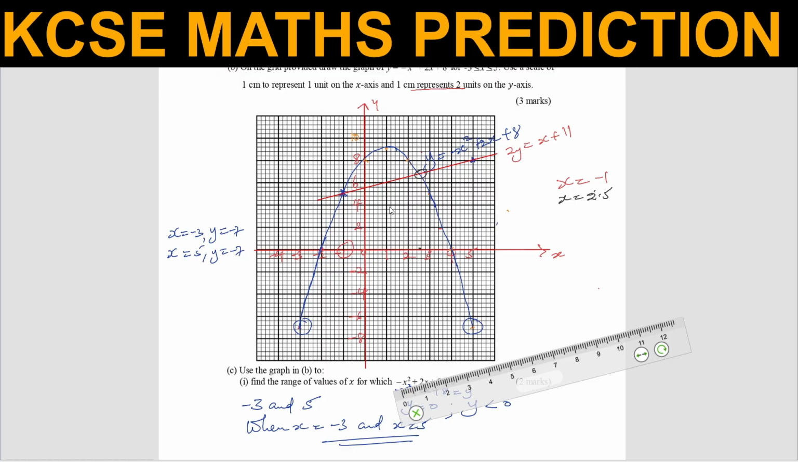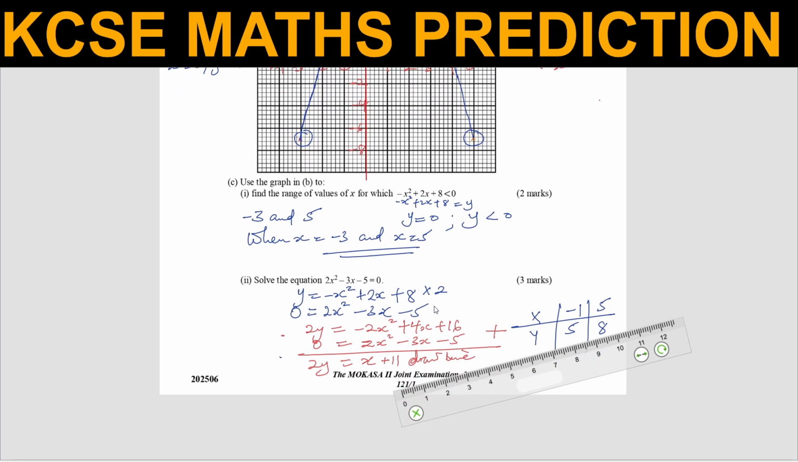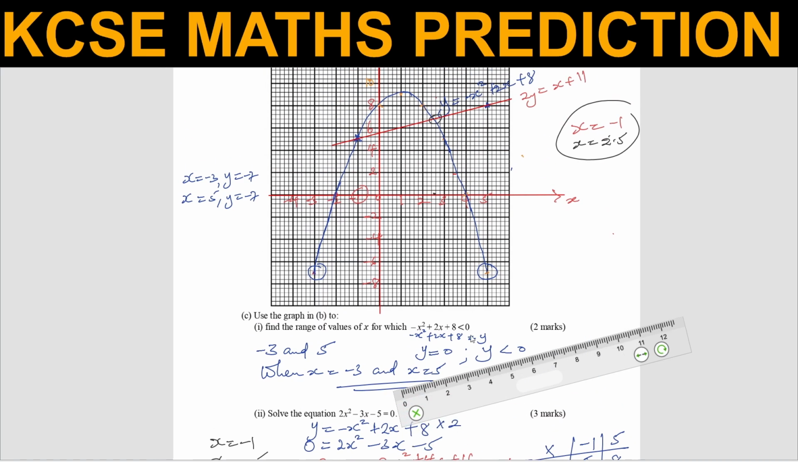2.5. So check where the line cuts the curve, these 2 points, then read the x coordinate of the point of intersection. So these are the points. x is equal to -1 and x is equal to 2.5. So now when it comes to the solution, you're supposed to give those two solutions. So x is equal to -1 and x is equal to 2.5. And that is how you're supposed to solve that question.